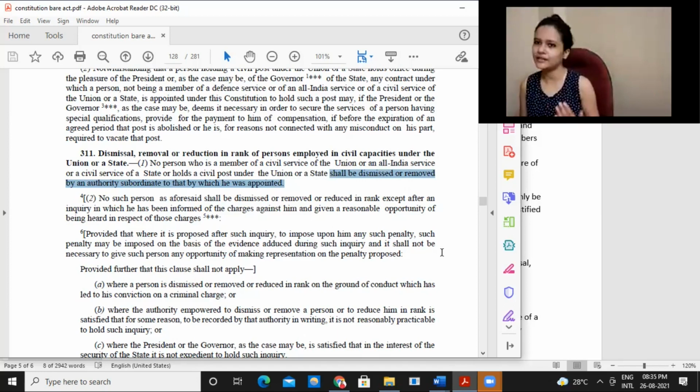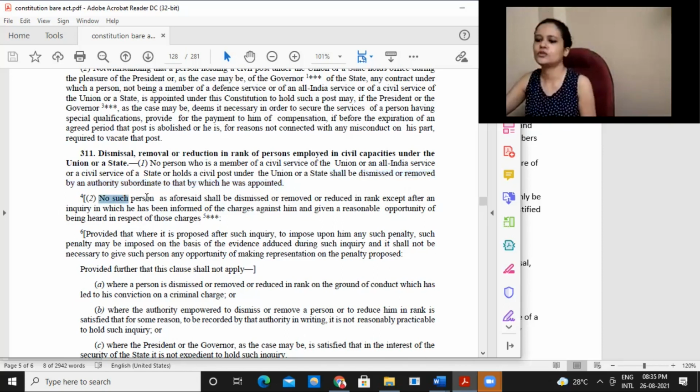So who is appointing them? In case of UPSC, the president. In case of a state, it is the governor. That means no one below the president can remove them. Tomorrow the vice president cannot come and say that you are being removed from office. It has to be the president only who can remove with regard to UPSC. It has to be the governor only who can remove with regard to the states. So the first protection which we have is that no person below the rank of the appointing authority can remove those civil servants. That is the first constitutional protection which is being guaranteed to them.